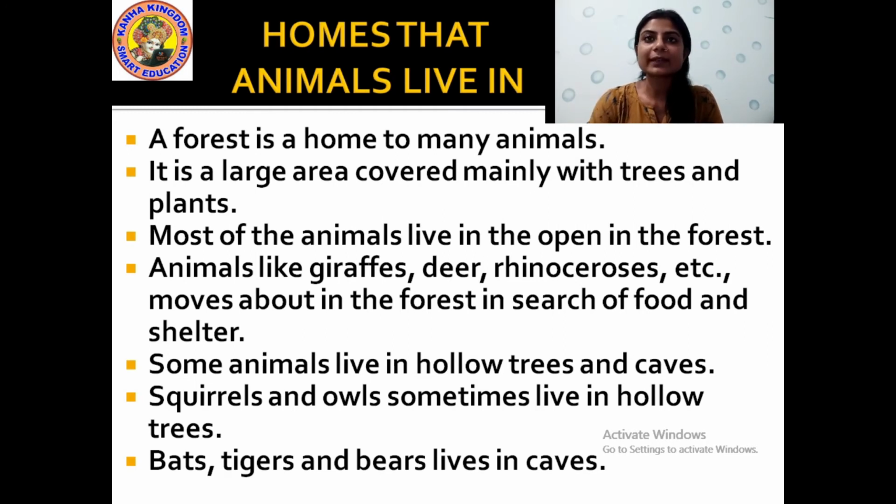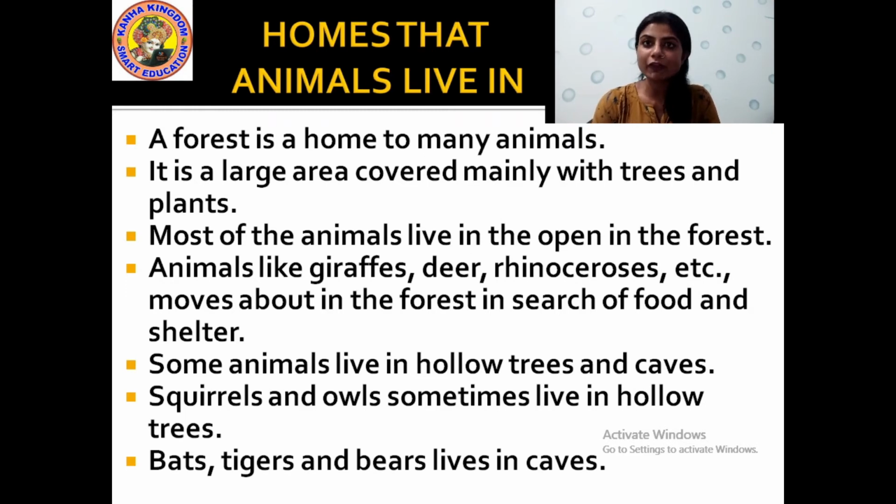Okay, I will repeat once again. A forest is a home to many animals. It is a large area covered mainly with trees and plants. Then most of the animals live in the open in the forest. They keep on roaming in the forest.